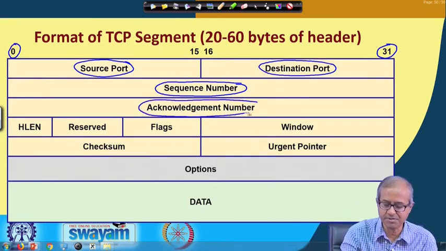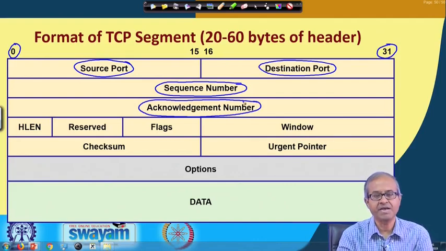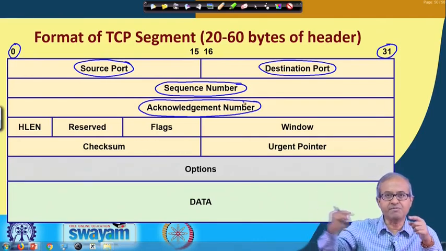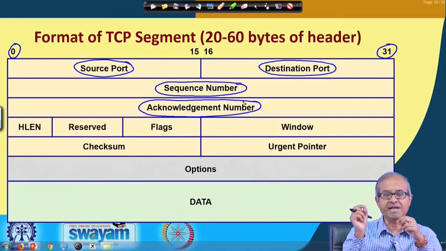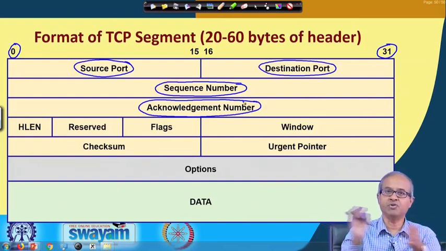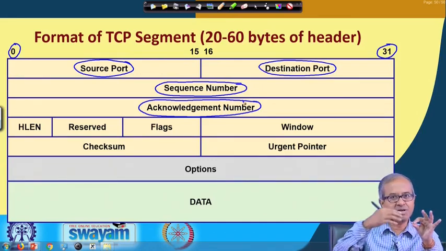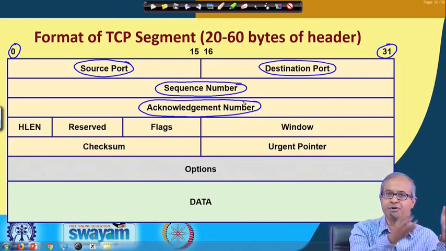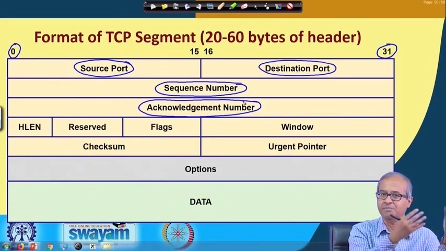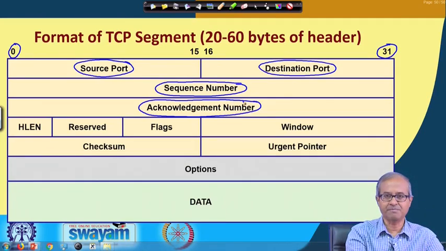Similarly, acknowledgement number is also 32 bits. Acknowledgement number is coming from the other side. The receiver tells the sender that, well, I have received up to byte number so and so, that is the acknowledgement number. So that the sender will know that up to this byte number has already been received. So, I need not keep it in my buffer anymore, let me remove it from my own buffer.